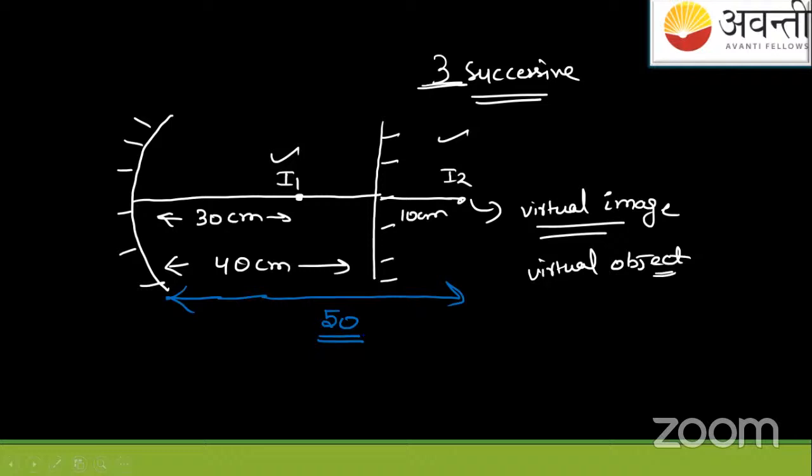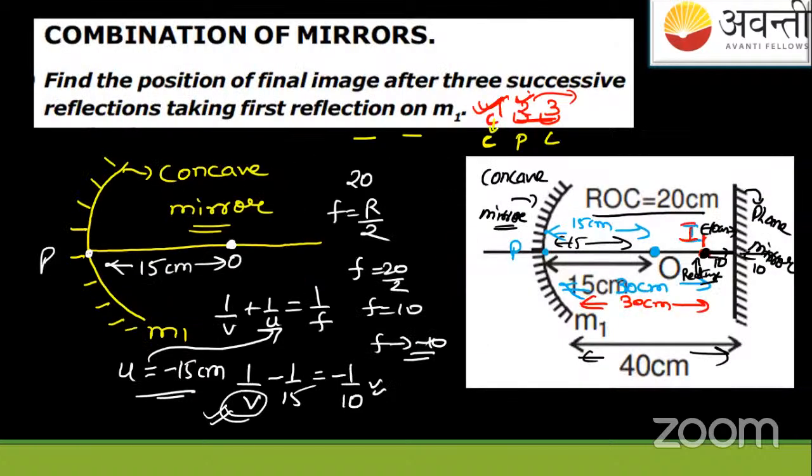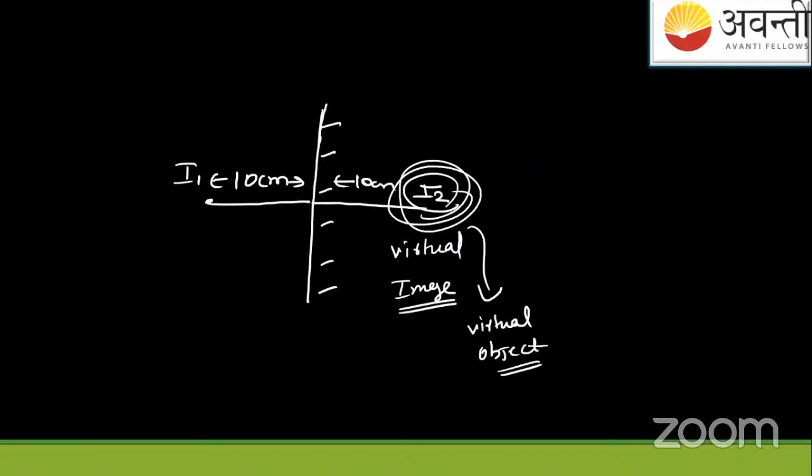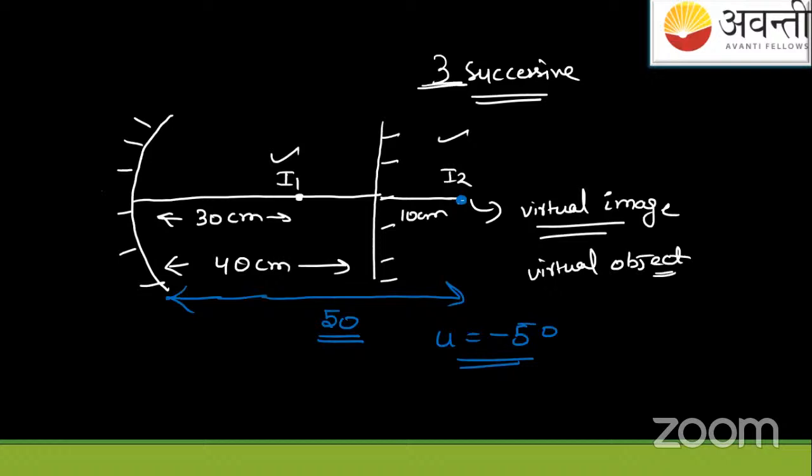So now you will treat this virtual image in the plane mirror as a virtual object and put the distance u equals minus 50. Very easy, one of the easiest things. Let us switch back and see the values. Am I right? Yes, 40, 10, 50. Good. So this is u equals minus 50. Now we need the last reflection, that is, what v.